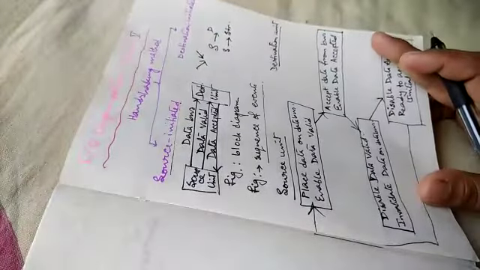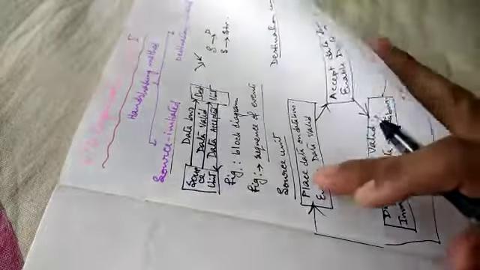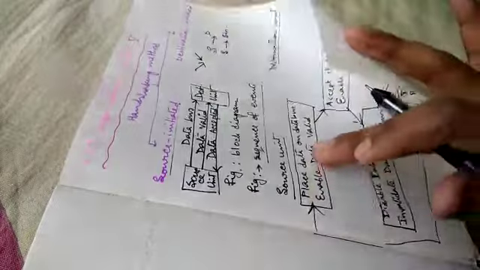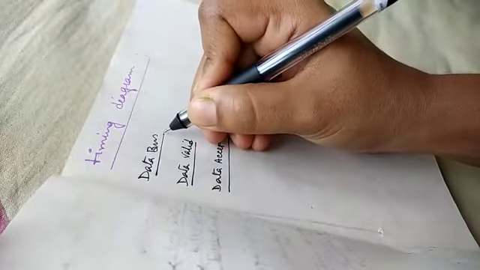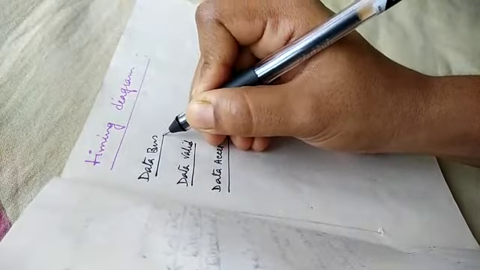Now take help of this diagram. What is the first thing to do? It places data on data bus, then enables data valid. Same as strobe pulse method. Since it is source initiated, data bus will be sending data first.